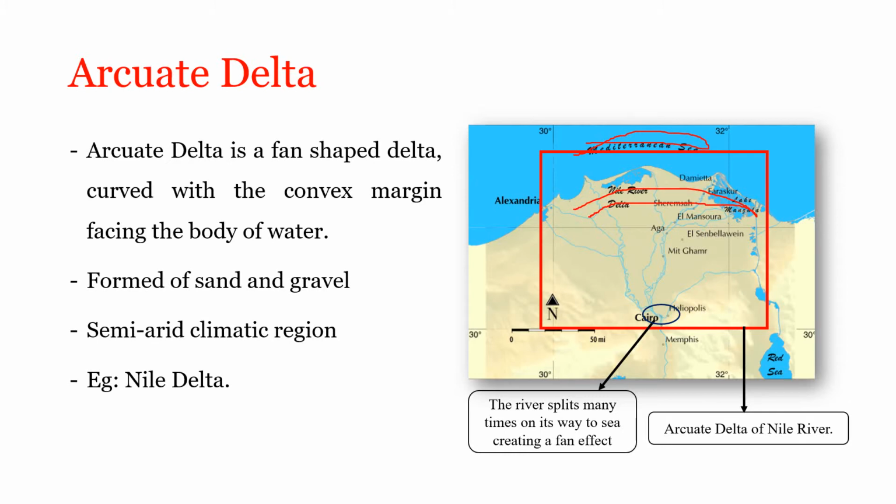It is made up of sand and gravels. These are formed when river water is as dense as sea water. The arcuate or semicircular shape is also given to such deltas by sea waves and oceanic currents. They are mostly formed in semi-arid climatic regions. Example, Nile Delta and Indus Delta are the very best examples of this type of delta.